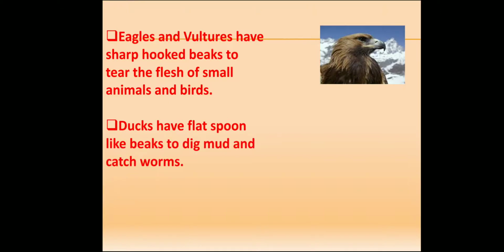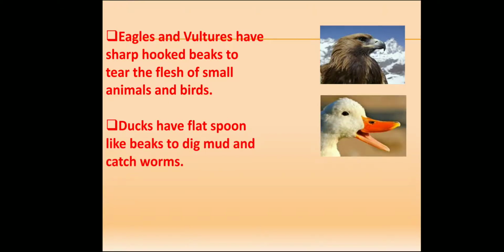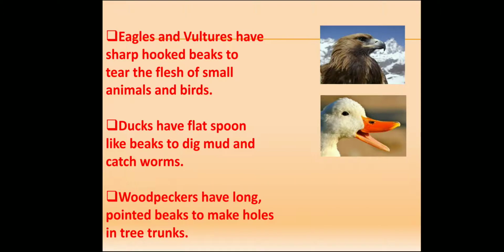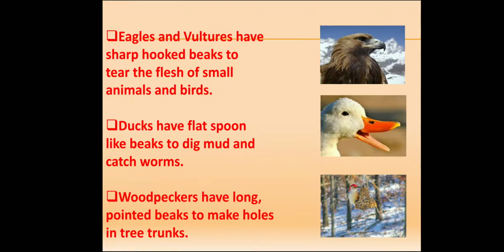Ducks have flat, spoon-like beaks to dig in the mud and catch small worms. Woodpeckers have a long, pointed beak that makes holes in tree trunks.